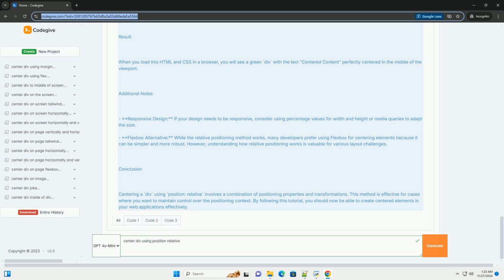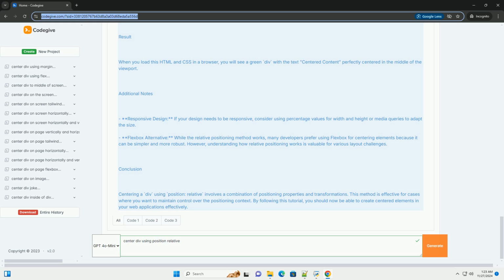Additional notes. Responsive design: if your design needs to be responsive, consider using percentage values for width and height or media queries to adapt the size. Flexbox alternative: while the relative positioning method works, many developers prefer using Flexbox for centering elements because it can be simpler and more robust. However, understanding how relative positioning works is valuable for various layout challenges.